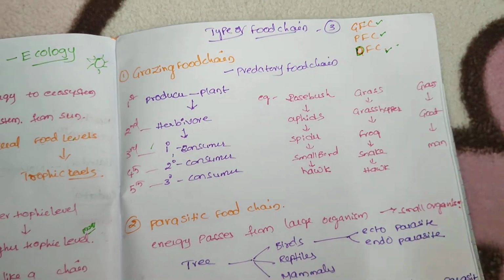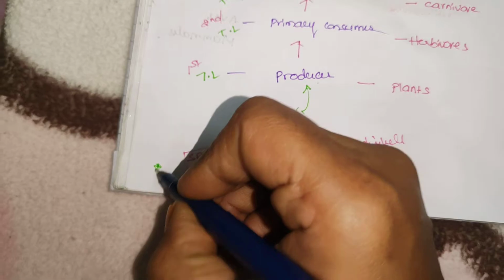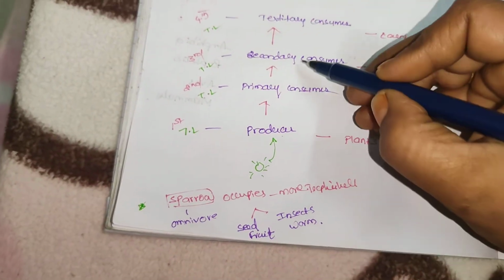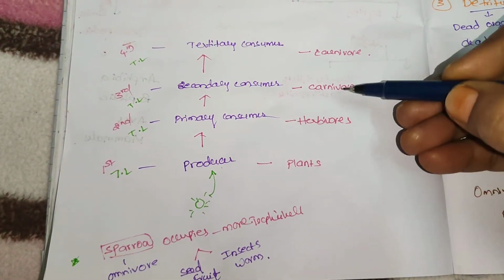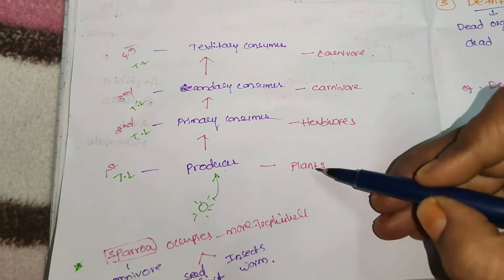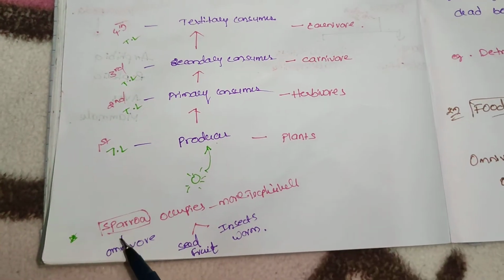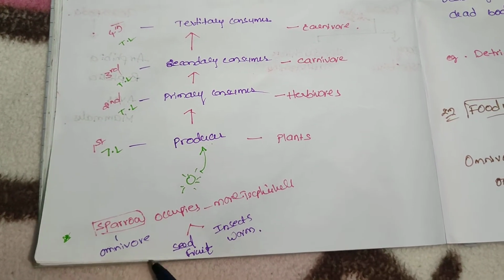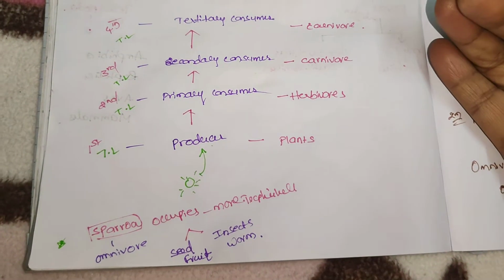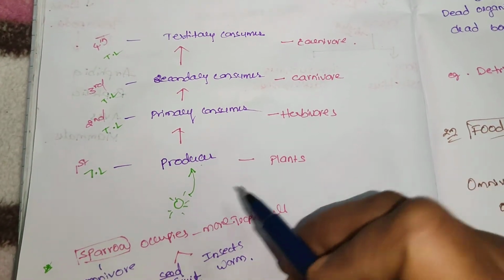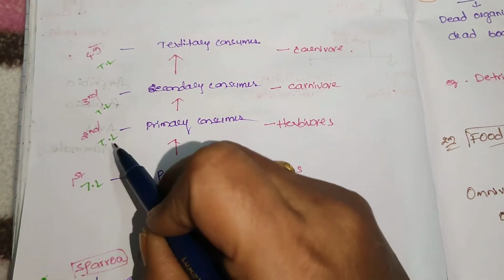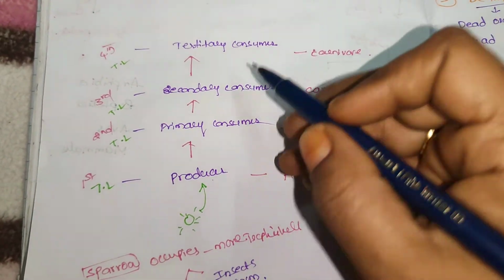Before going to the types, we have one exception. Every individual trophic level has different types of organisms. Plants are the first trophic level, herbivores second, carnivores third and fourth.